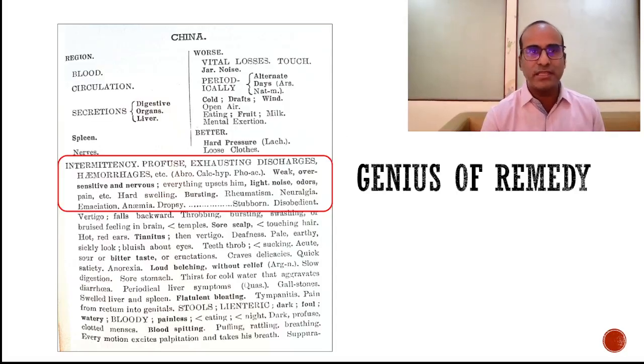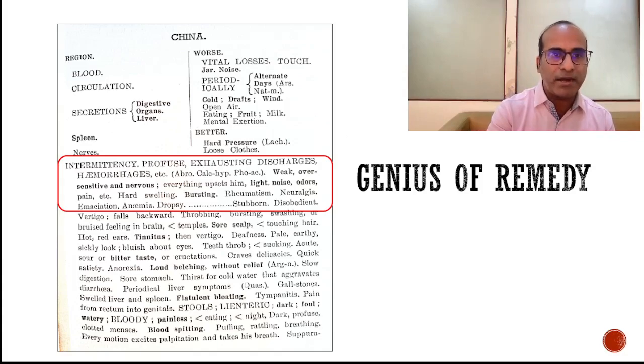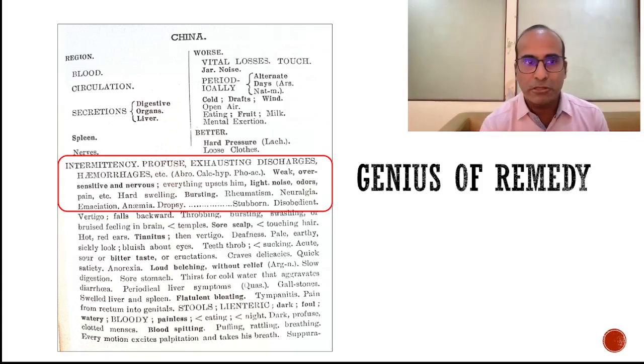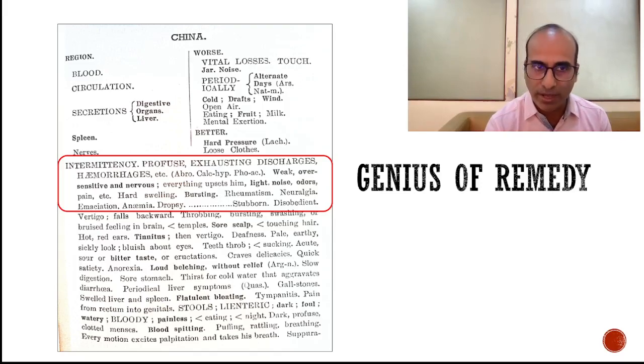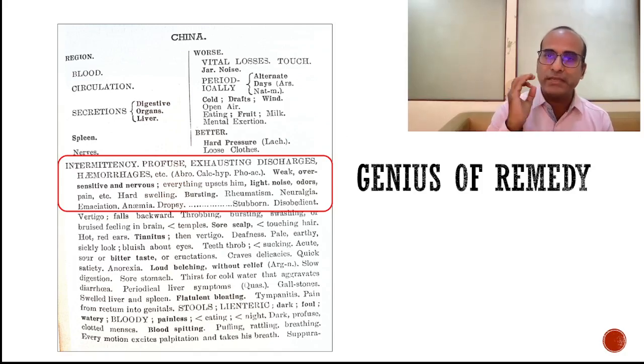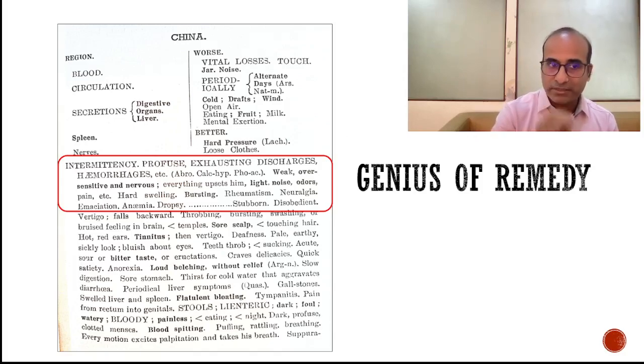So again we'll see the example of China. What is the genius of remedy? If you see this highlighted part of the remedy, he starts with the region, that is drug affinity, then modalities, and after modalities he gives the first few lines. The first few lines of every remedy would be the genius of the remedy. So let's try to understand the genius of China.